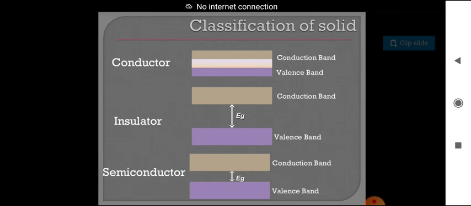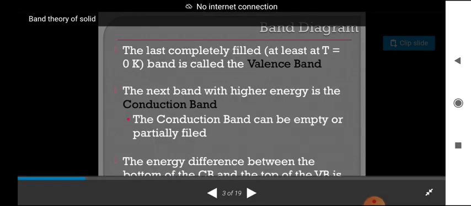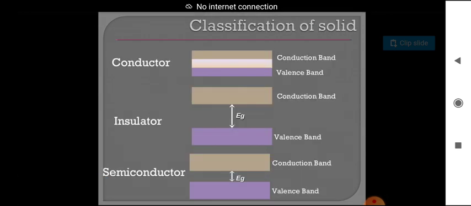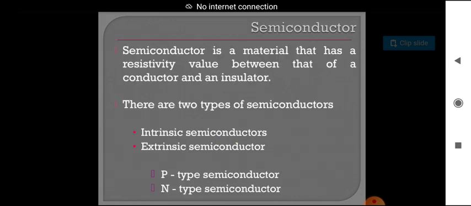And next we have to know what conduction electrons are. The electrons which revolve in the outermost shell of the nucleus are called conduction electrons. The band which is formed with the conduction electrons is known as the conduction band. Depending on these two bands, that is the valence band and conduction band, solids are mainly of three types: conductors, insulators and semiconductors.